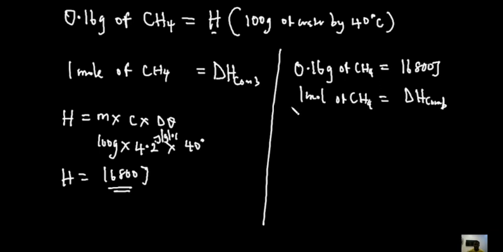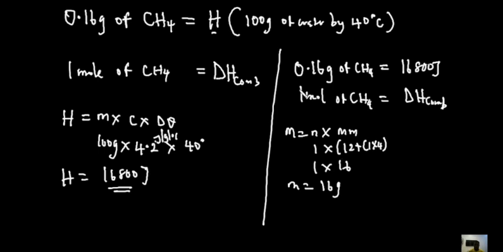X. We have mole and gram, so we need to convert this so that they will be the same unit. Mass is equal to number of moles times the molar mass. The number of moles in this case is 1, multiplied by the molar mass of methane, which is going to be 16, as we saw in the question. But to find it, you simply do carbon, which is 12, plus hydrogen, which is 1, but there are 4 of them, so 1 times 4. That's going to be 16. Hence, the mass we are going to be using here is 16 grams. So in place of this 1 mole, you put 16 grams.